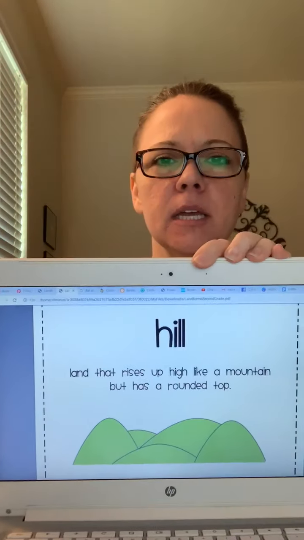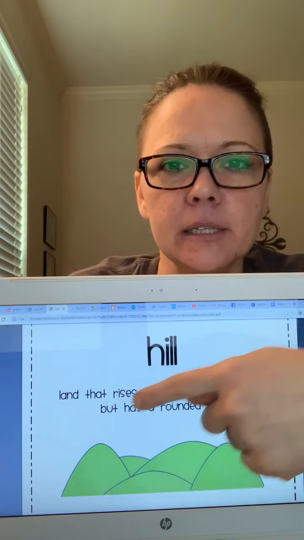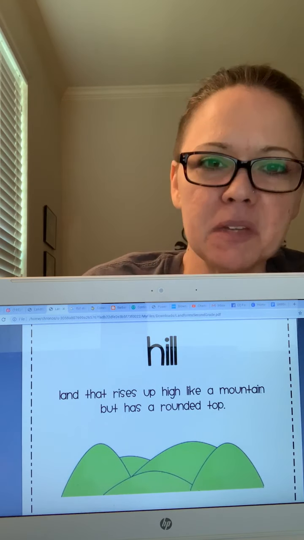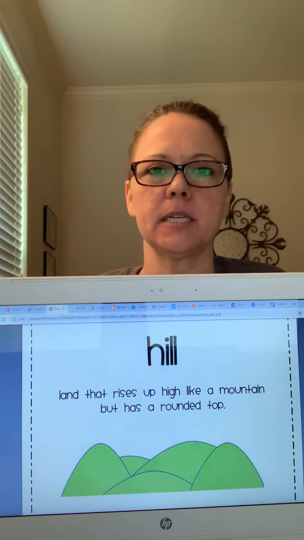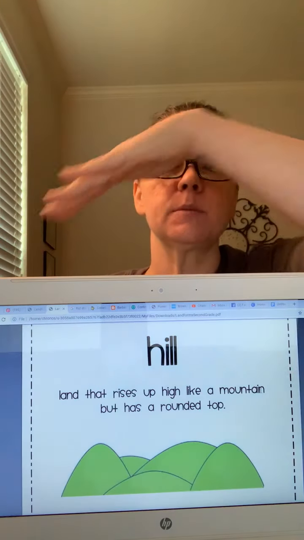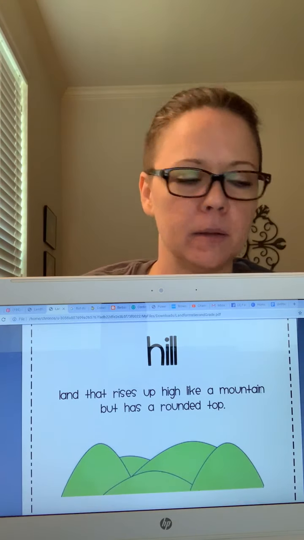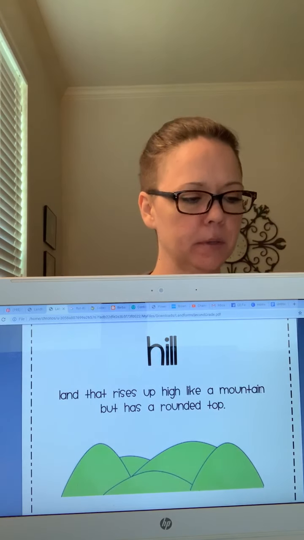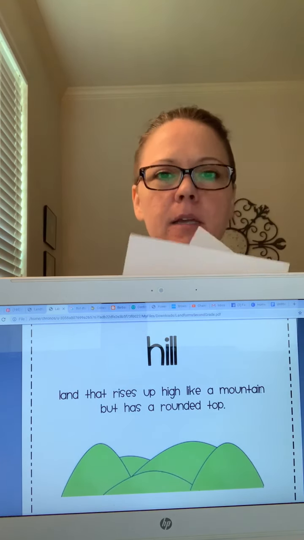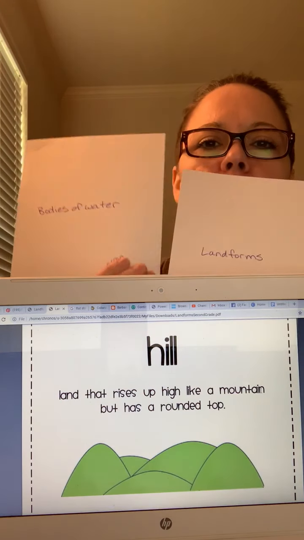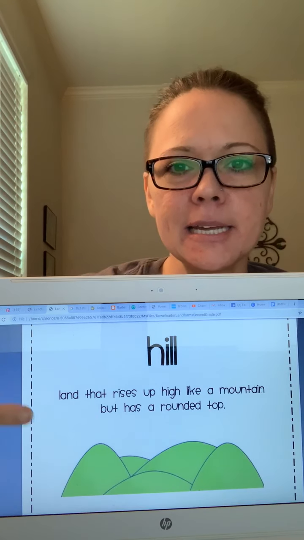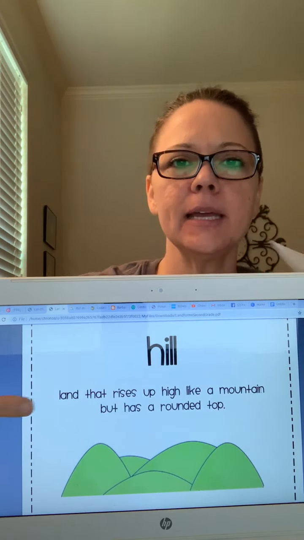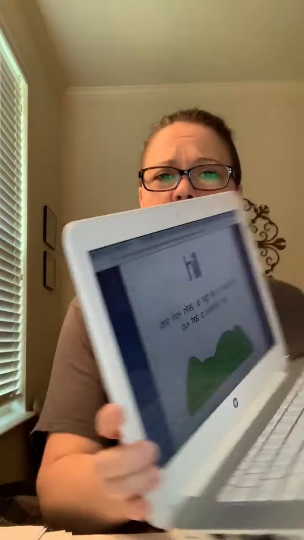Now we're going to go to the hill, okay? Land that rises up high, kind of like a mountain, but it is rounded on the top, okay? So it doesn't go up to a peak like a mountain. It's more round on the top. A hill. Which paper is hill gonna go on? Landforms or bodies of water? A hill is land. It tells us that right there. So we know a hill is a landform. So pause the video and draw a hill on your landform paper.